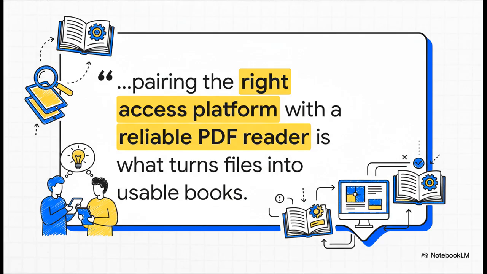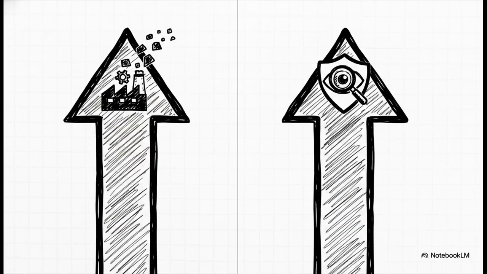You still need the right tools, like a good PDF reader, to actually make sense of it. Access by itself isn't enough. You need the tools for understanding. And that's the exact same rule that applies to truth online. We live in a world where anyone can create a believable fake with just a click. So our digital toolkit can't just be about finding stuff anymore. It also has to be about questioning stuff.